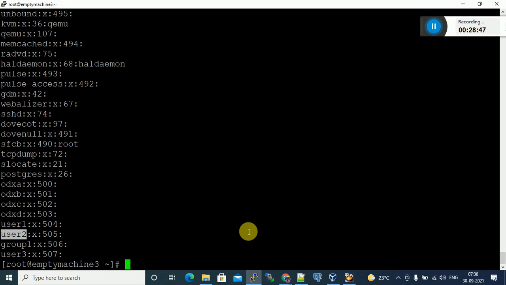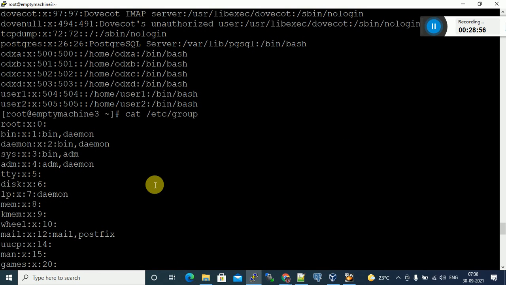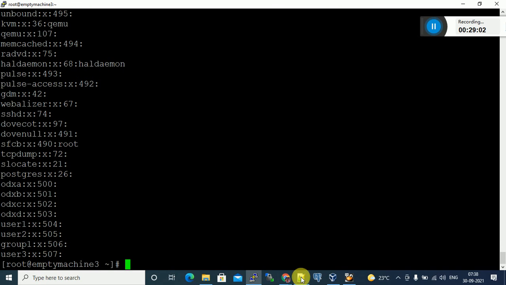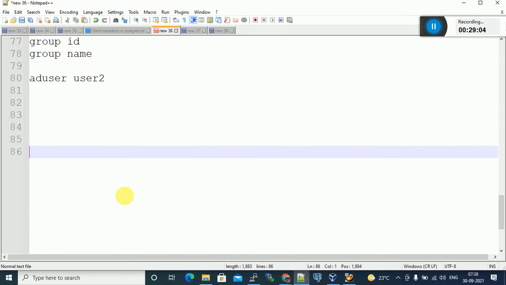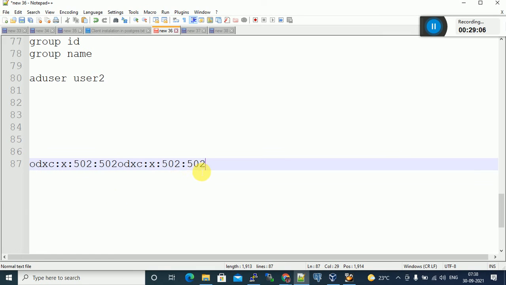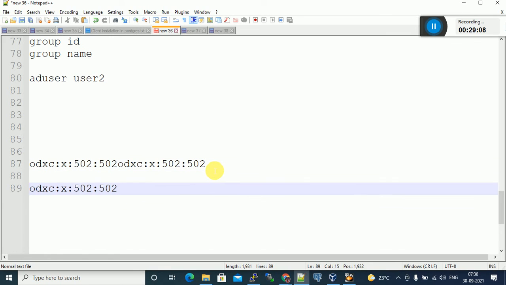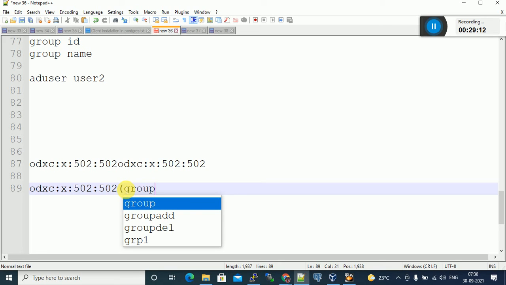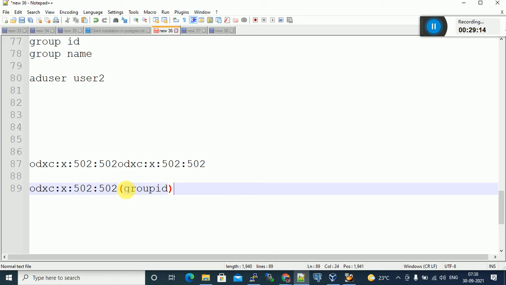Like this you can come to know the user ID, the username and the group ID. Suppose by seeing this file, this is the group ID, 502. I want to know the group name for this ID.